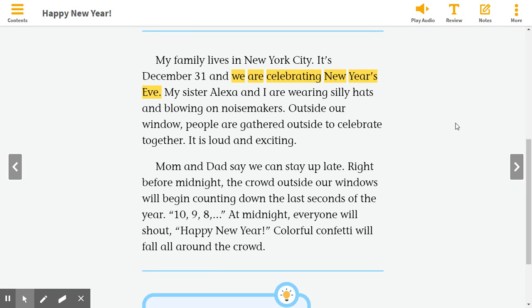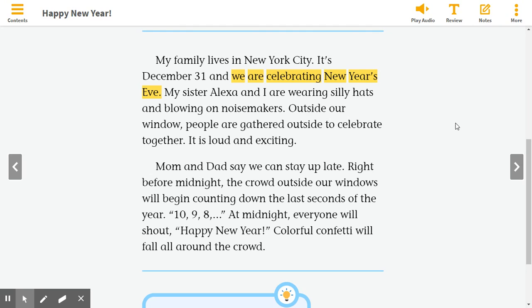Think about the prediction that you made before we started reading this text. Did you make the right prediction? If you predicted the text would be about how individuals celebrate New Year's Eve, you were correct. If you did not make that prediction, what prediction did you make? You should now change your prediction and continue reading to confirm what you believe will happen next.